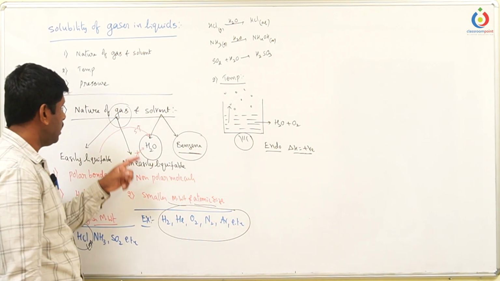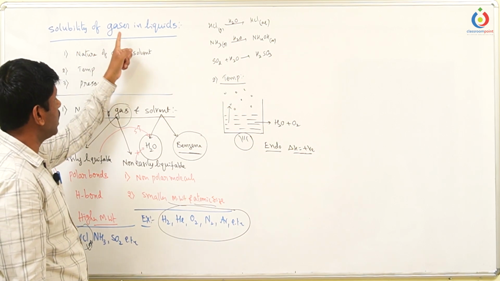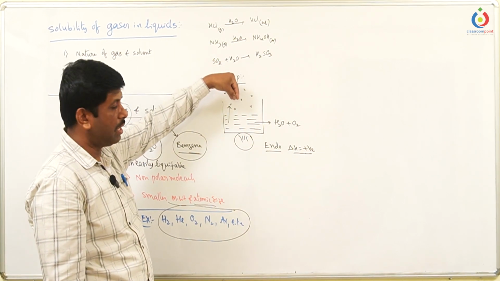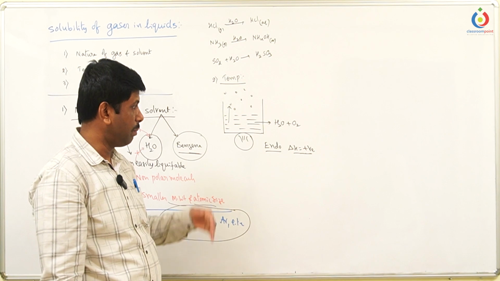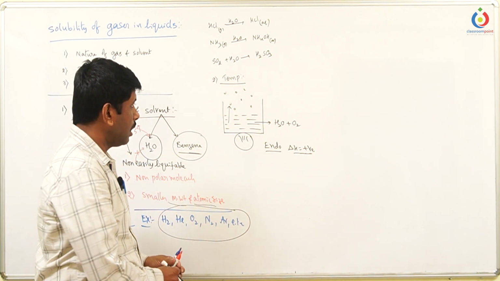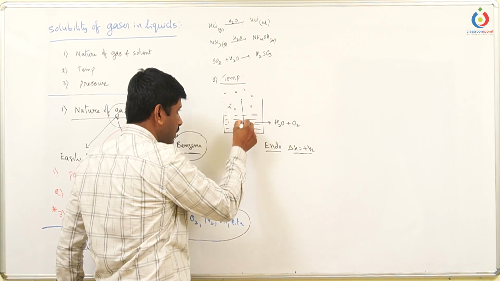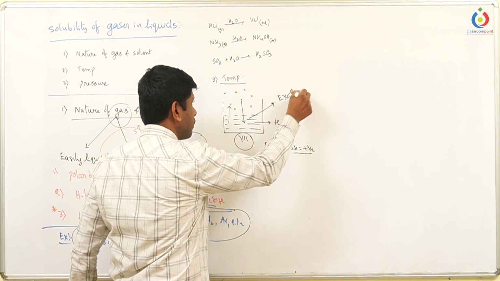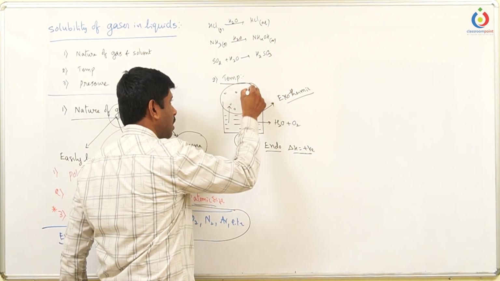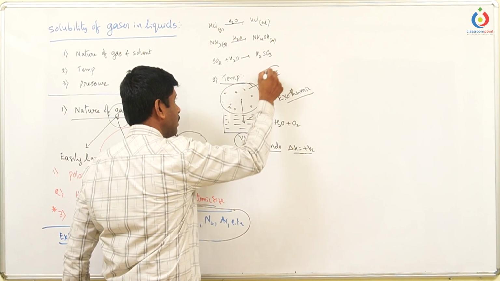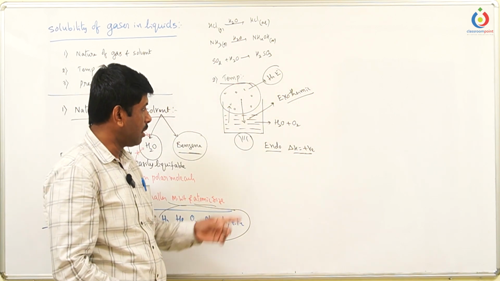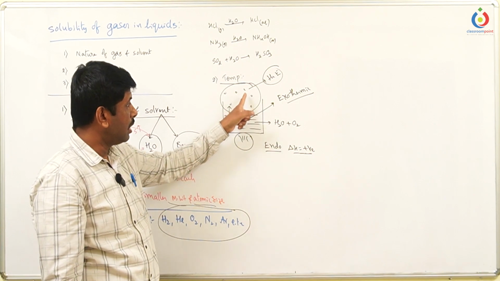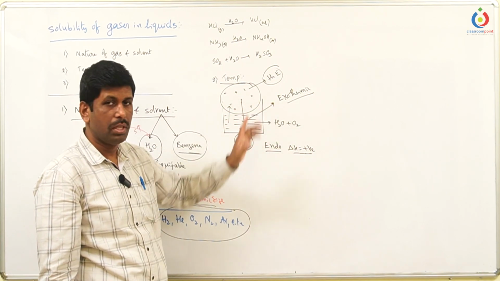We are discussing the solubility of gases in liquids, which means we need to do the reverse process. We have to send the gases from outside into the liquid and make sure the gas is dissolved. So the dissolution of gases into the liquid must be exothermic. Why? Because gas molecules always have higher energy. To convert these higher energy molecules into lower energy molecules, you need to remove some amount of energy. That is the reason why the dissolution of gases in any liquid is always an exothermic process.